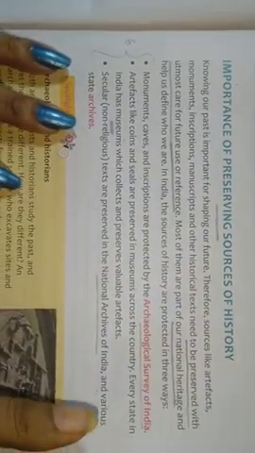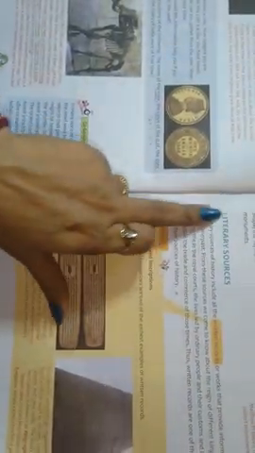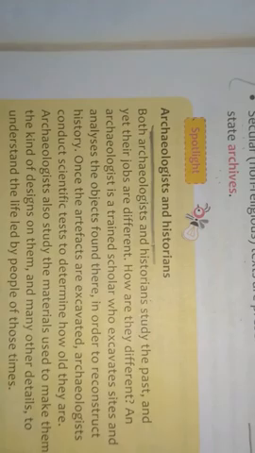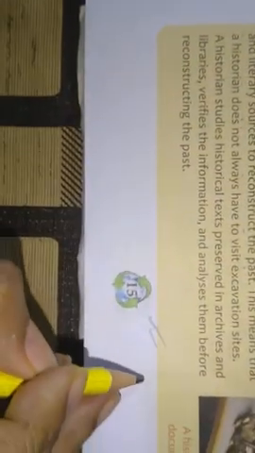So hope you have understood this chapter well, children. Again, I'll tell you to go through this chapter nicely. From here I have covered literary sources, manuscripts, inscriptions, religious writings, autobiography, biography and everything, the importance of preserving sources of history, and the difference between archaeologists and historians. So this completes your chapter.